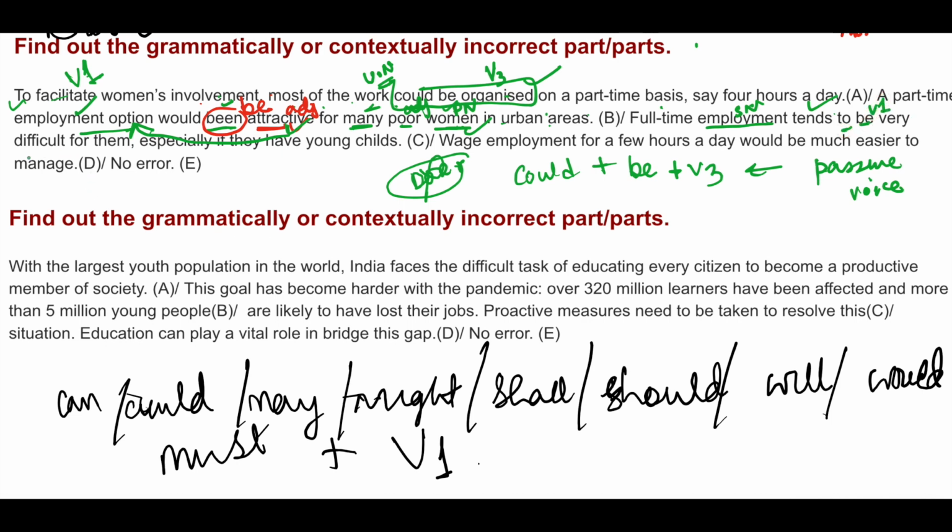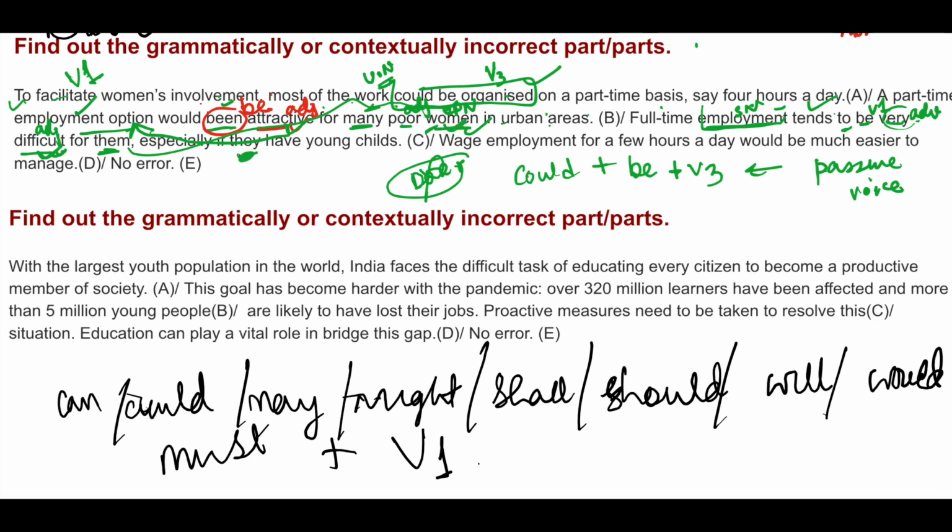Very difficult for them. Difficult is an adjective. Very is an adverb. This adverb "very" modifies the adjective difficult. This adjective difficult has been used for the noun employment. For them has been used for these women. Okay, especially if they, this also has been used for women.